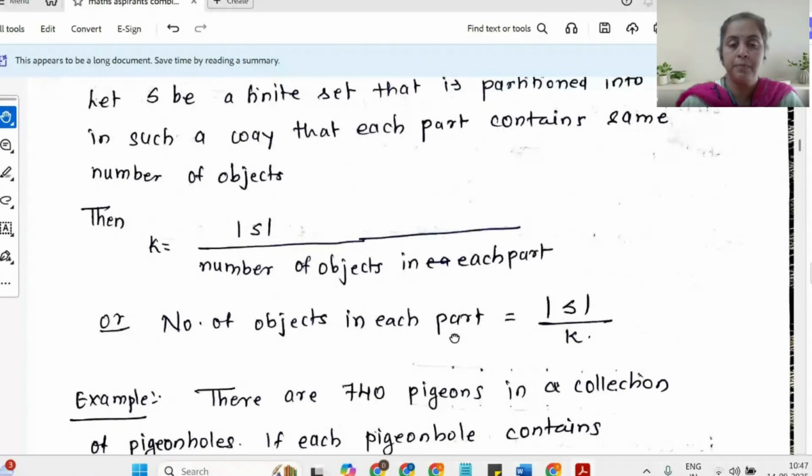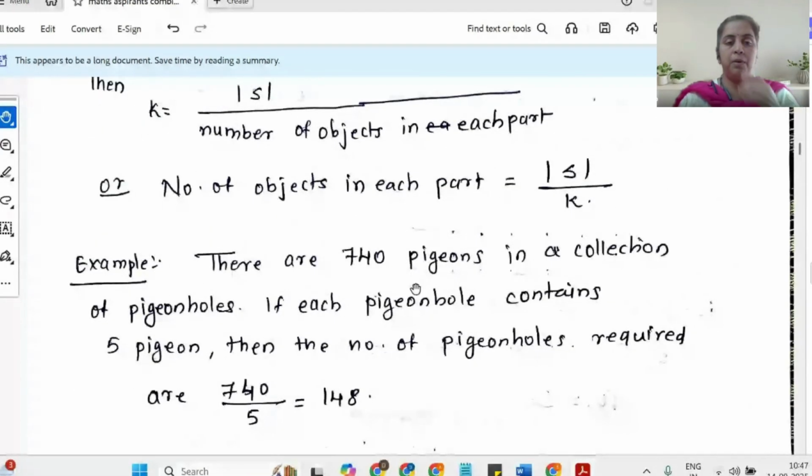So as an example, there are 740 pigeons in a collection of pigeonholes. Each pigeonhole contains 5 pigeons. Find the number of pigeonholes required. Now you know the cardinality of S. Your set S is the set of pigeons, which is 740. And you have already decided that the number of elements in each part is going to be 5. Now the question is how many partitions you need. Obviously the answer is 740 divided by 5, which is 148.